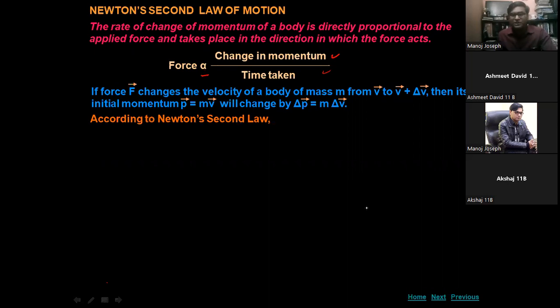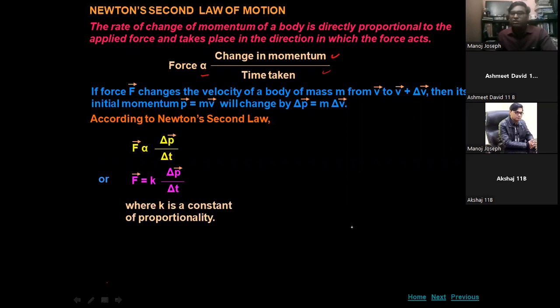So according to Newton's second law, the force is proportional to the rate of change of momentum. Again, if you remove the symbol of proportionality, you will find a proportionality constant here. So F is equal to K del P by del t, where K is a constant of proportionality.